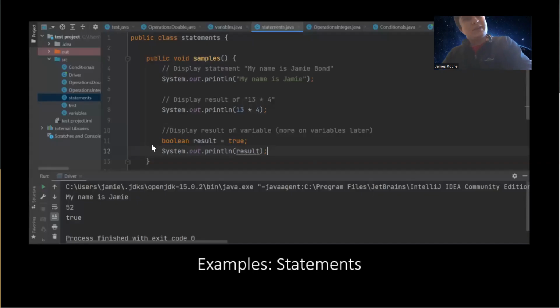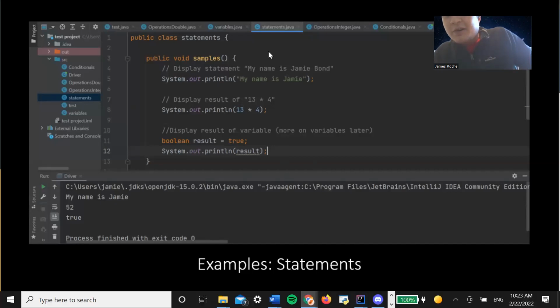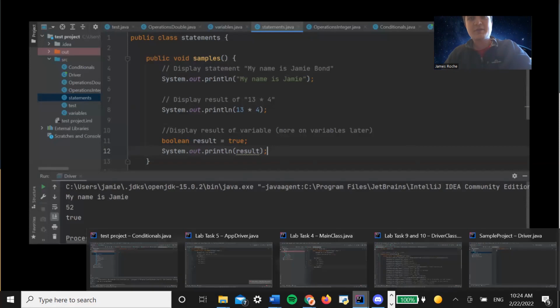Now, let's go through an example. For this, the quote marks are very important. Yes, for text, the quote marks are extremely important when you're writing text down, for string variables, as well as for just writing text down into the output. Now, for this, I would suggest doing this with me, going on IntelliJ and trying it out for yourself. So I'm going to do a live coding example.